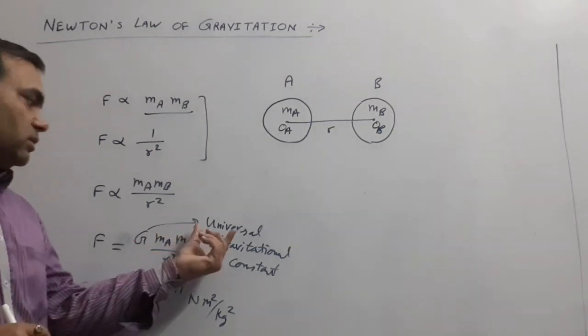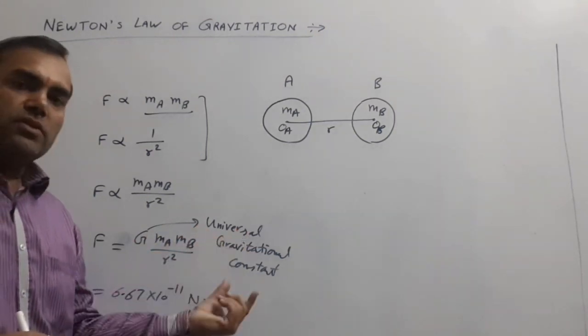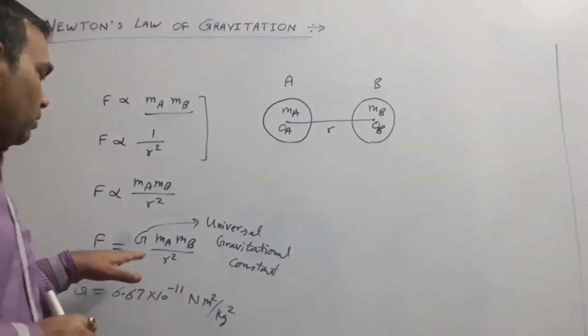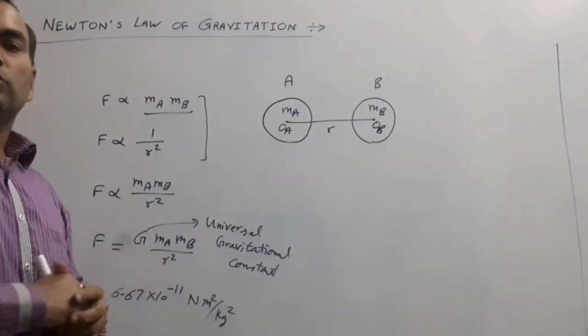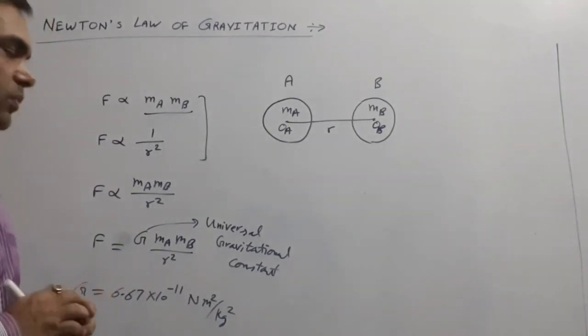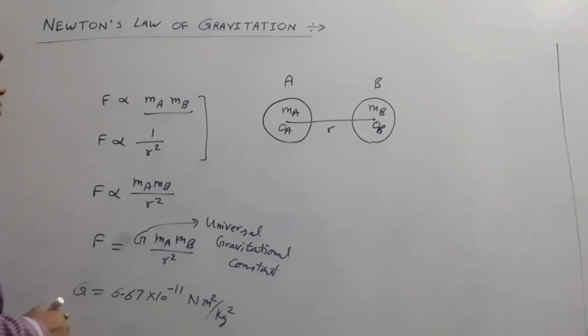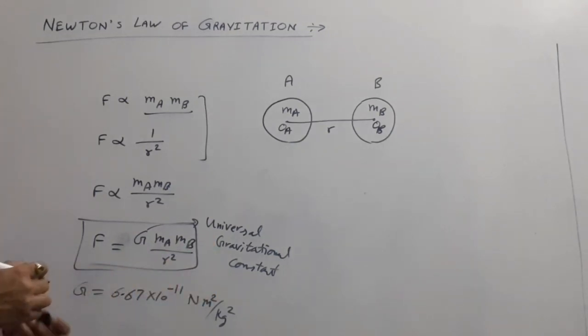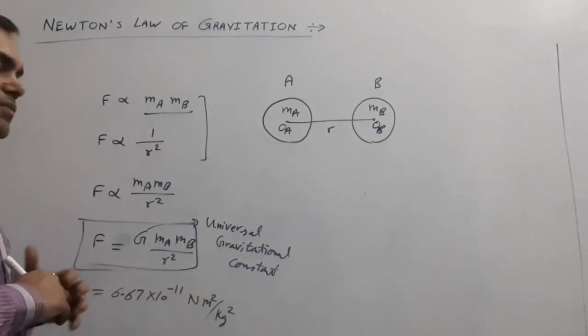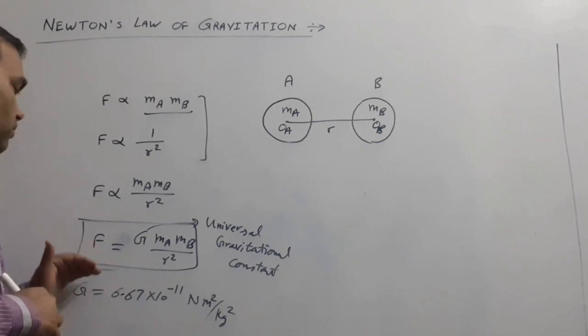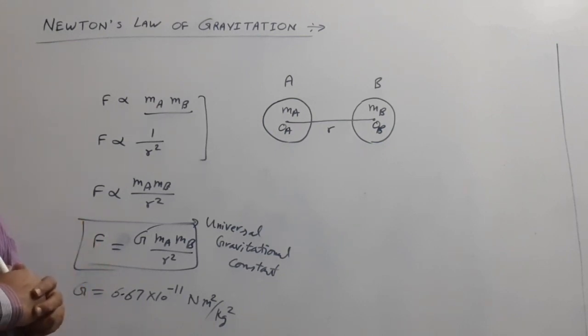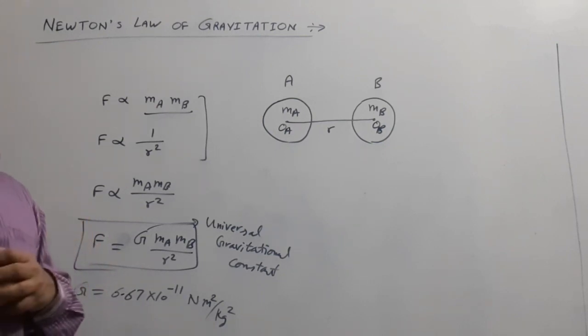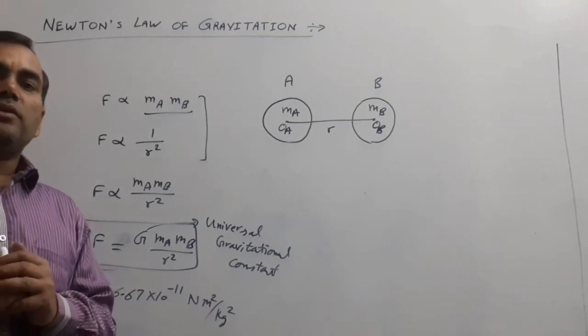Why is this known as the universal gravitational constant? Because the value of G is constant throughout the universe, and this force is known as universal gravitational force. Why is this force the universal gravitational force? Because this force acts from interatomic spaces to planetary distances.